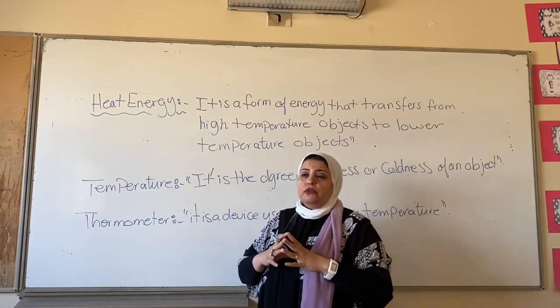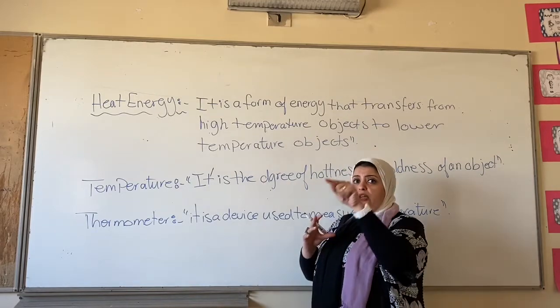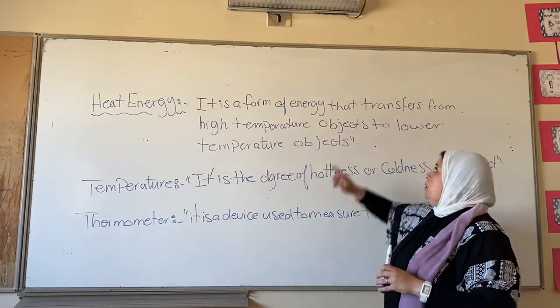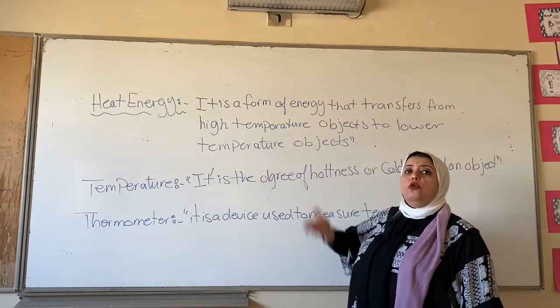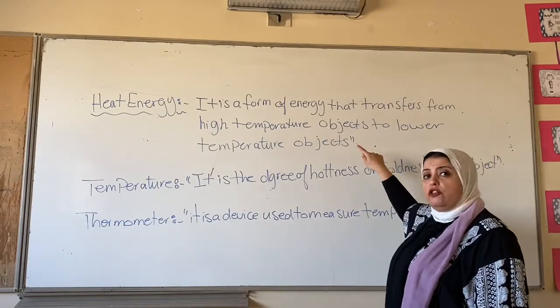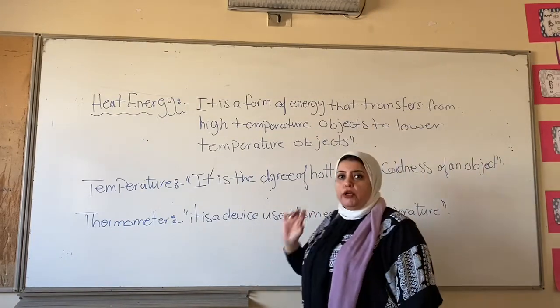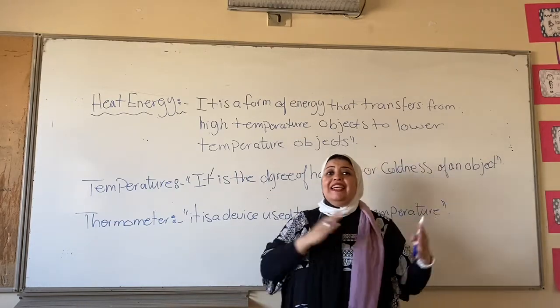So this means what? This means that heat energy moves or flows from one object to the other direction.